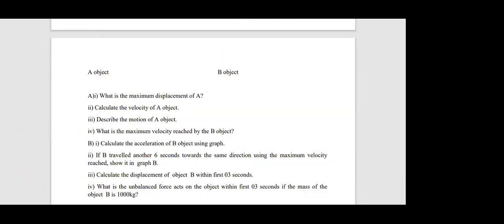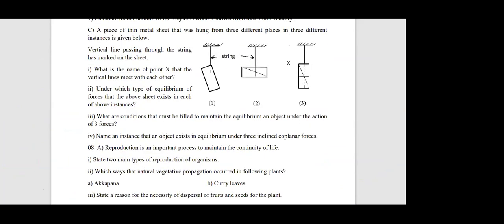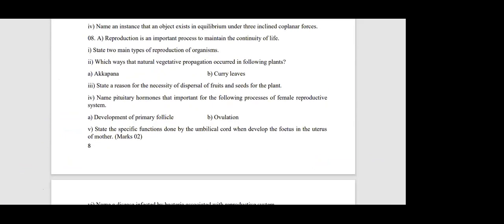Okay, let's move on to the next one. Part C I'll discuss later. It's not that important. Question number 8, reproduction. We haven't done the reproduction lesson yet. This is unit 15. I'll come to this after the reproduction lesson. Now we are doing unit 13, the classification lesson. This is unit 14, grade 10 unit 14. We haven't done it in the theory class, therefore I'll discuss this later.